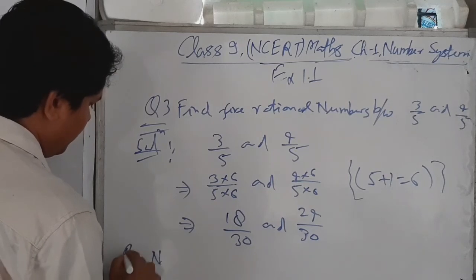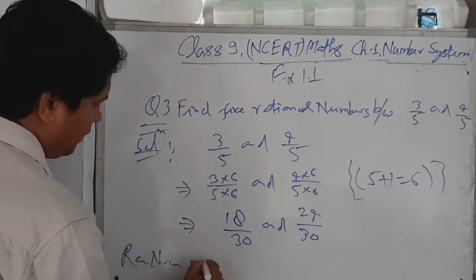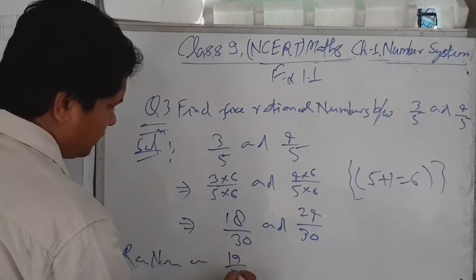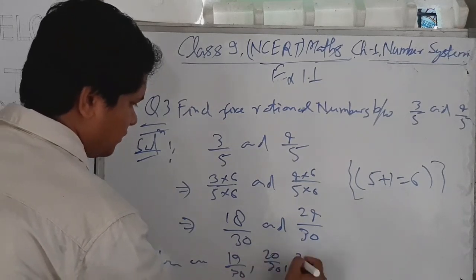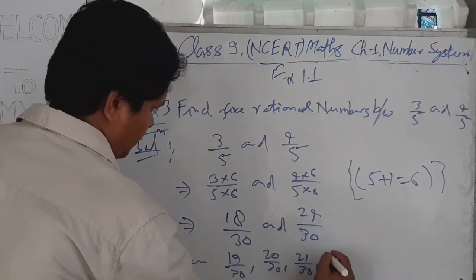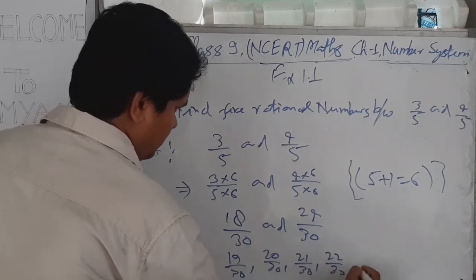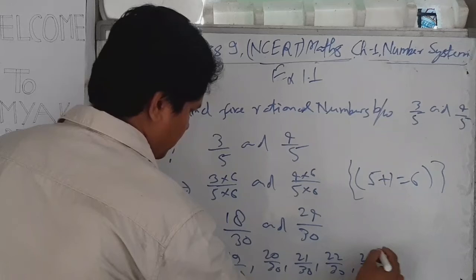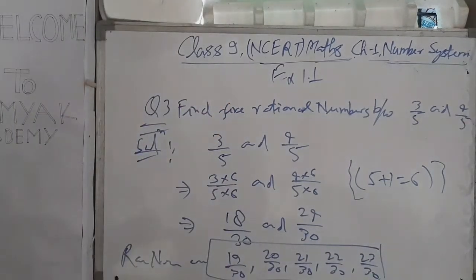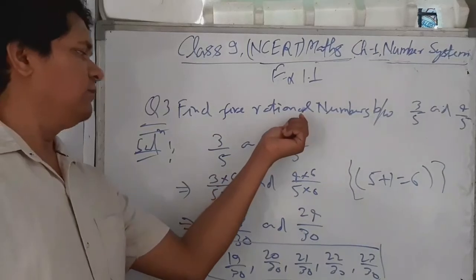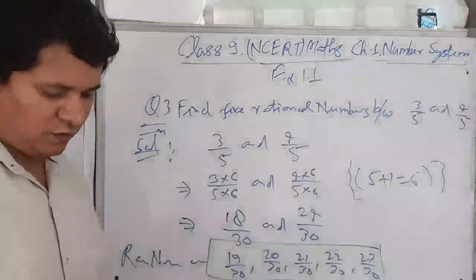Then the rational numbers are 19 by 30, 20 by 30, 21 by 30, 22 by 30 and 23 by 30. These are the 5 rational numbers between 3 by 5 and 4 by 5. Okay.